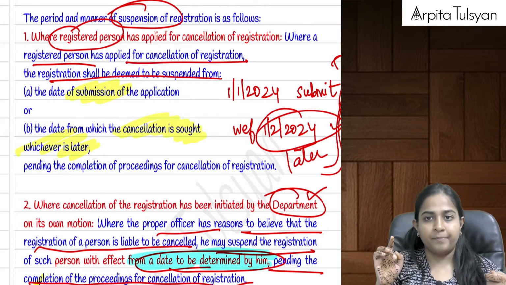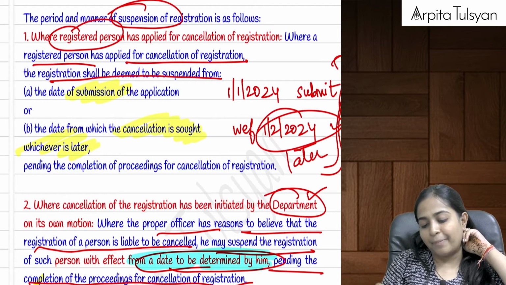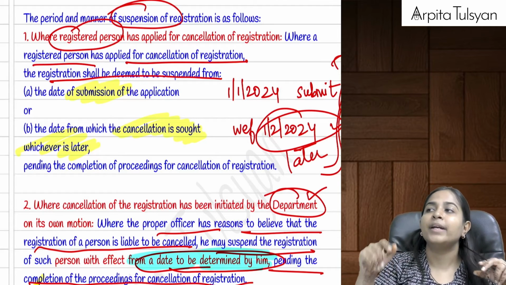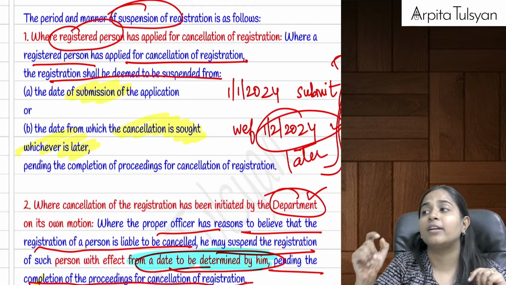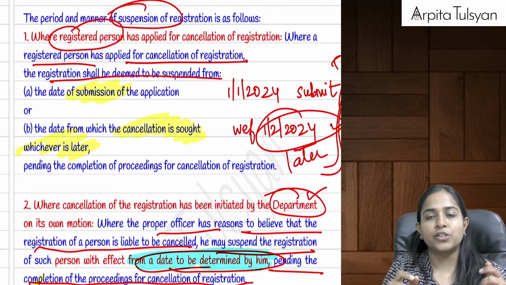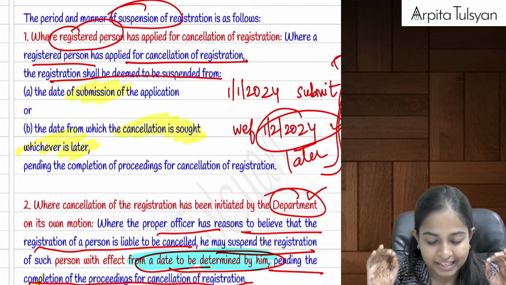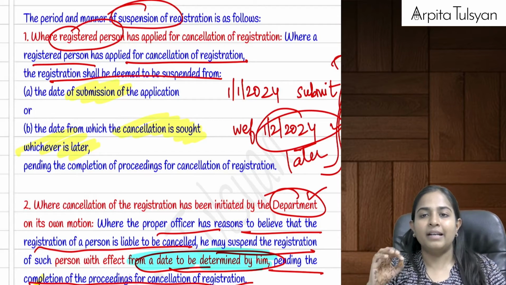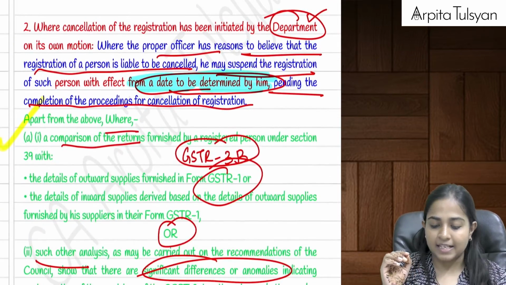Let's say I make an application on 1st of Jan, but I say that I want it to get cancelled from 1st of February, which means after a month. Out of these two dates, whichever is later will be considered as the effective date of suspension.